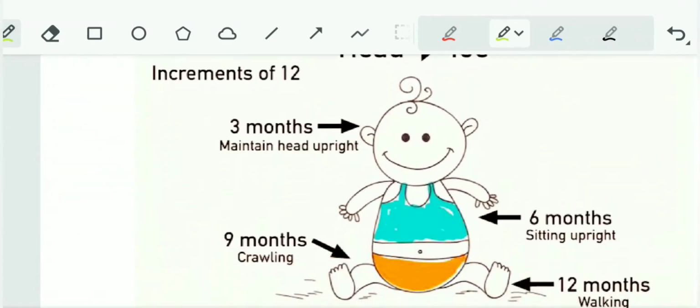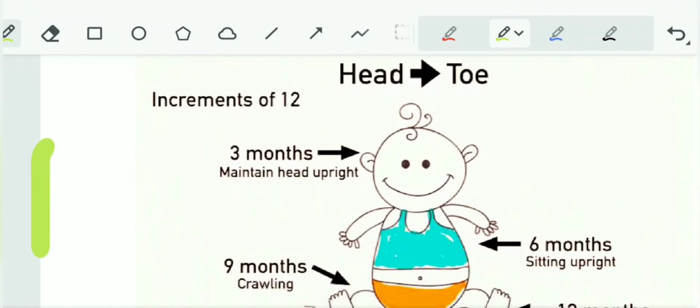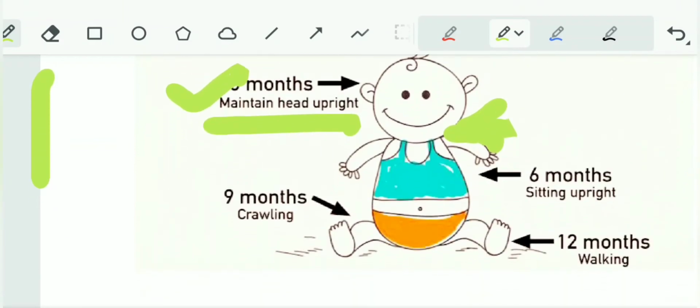Now let's see the mnemonics again. From head to toe: at 3 months maintains the head upright, that is neck holding. At 6 months sits with support. Sits without support is at 8 months.